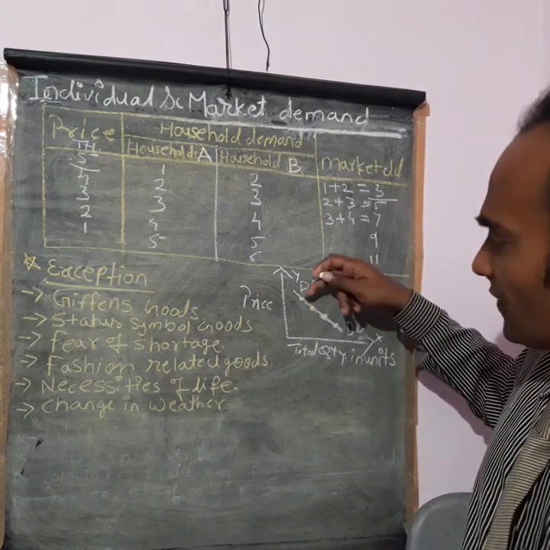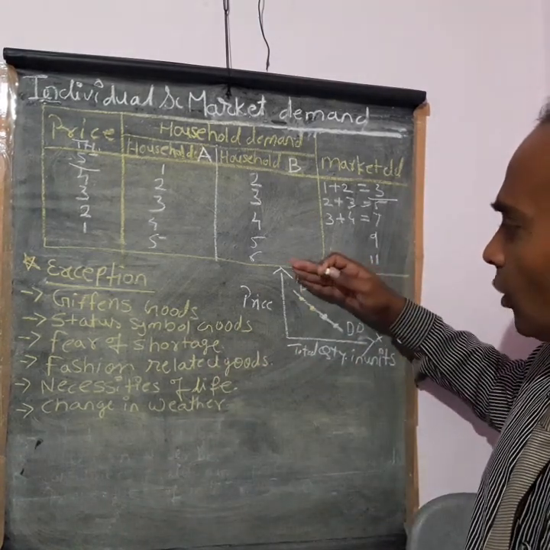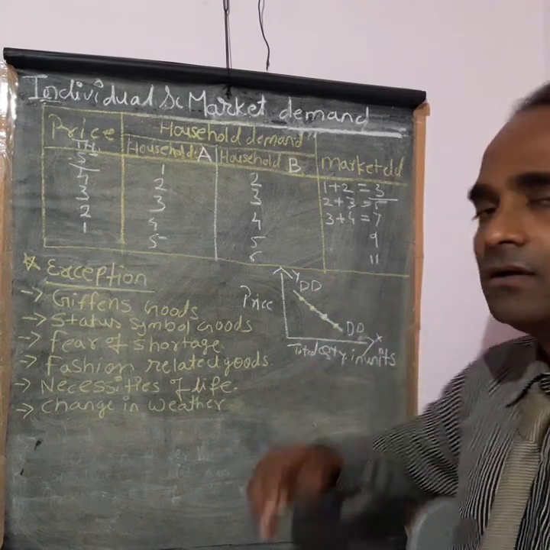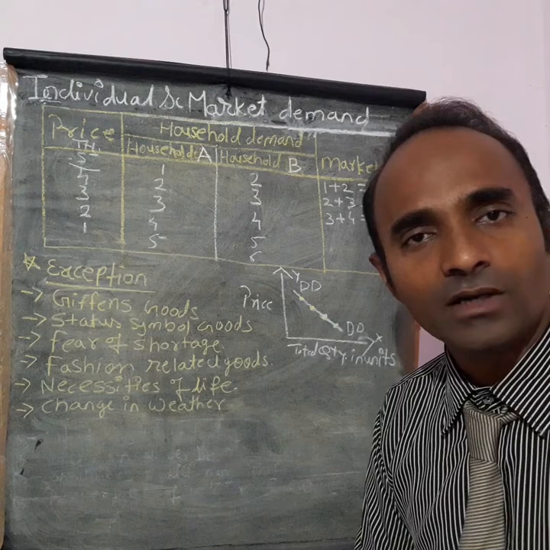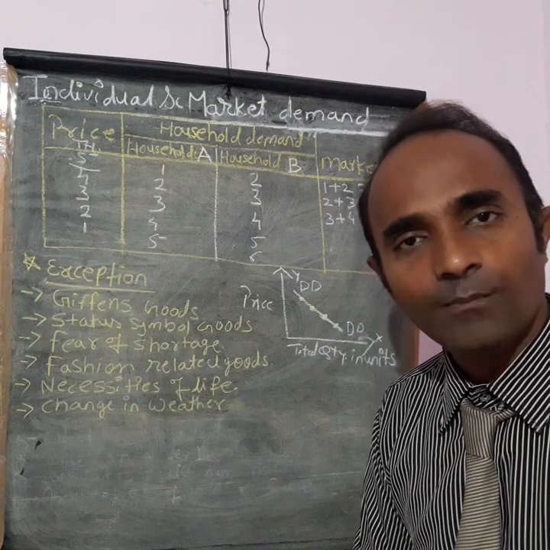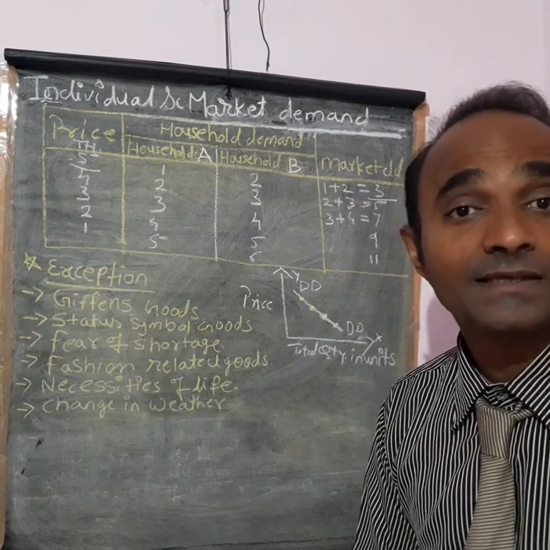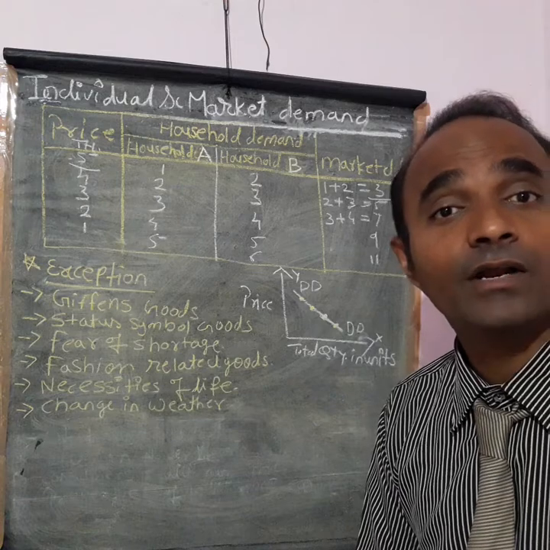In this way you will get the demand curve, which slopes downwards. The demand curve always has a downward trend, because as the price increases, demand decreases.